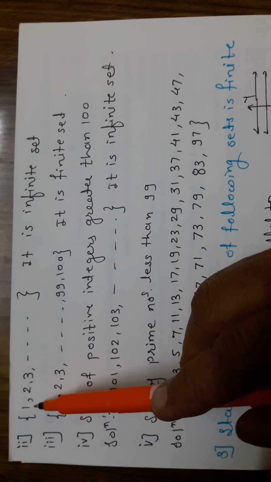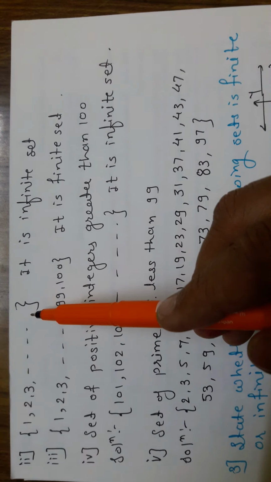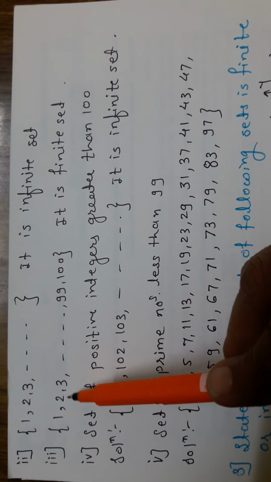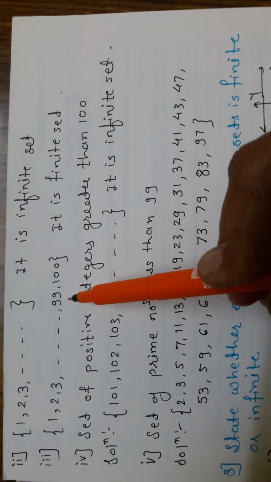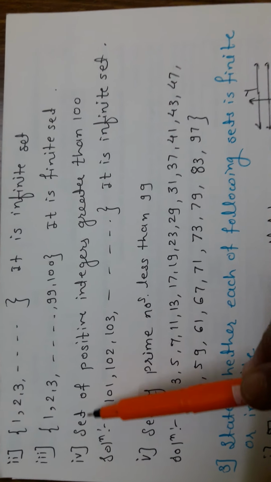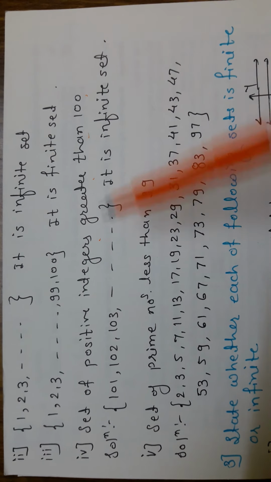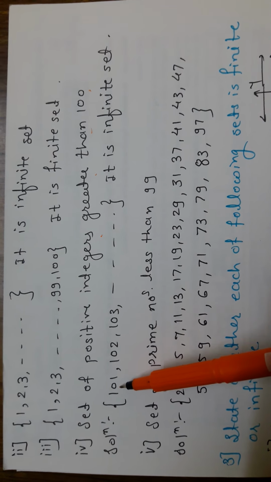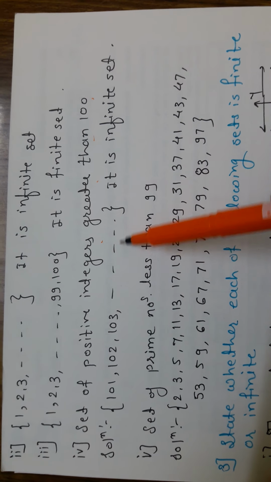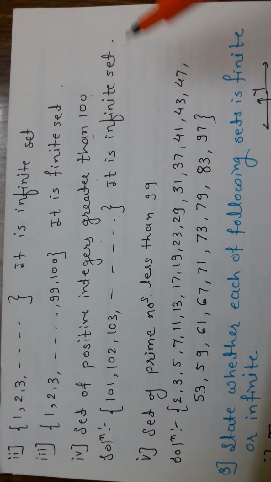In the second problem, the set contains 1, 2, 3 up to a last number we don't know. That's why it is an infinite set. In the third, 1, 2, 3, dot dot dot, the last number is 900. That's why it is a finite set. Fourth is the set of positive integers greater than 100: 101, 102, 103, but we don't know the end, it is infinite. That's why it is an infinite set.